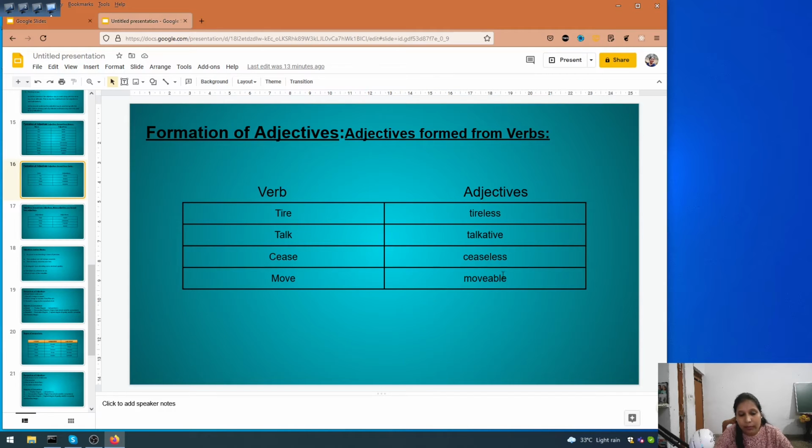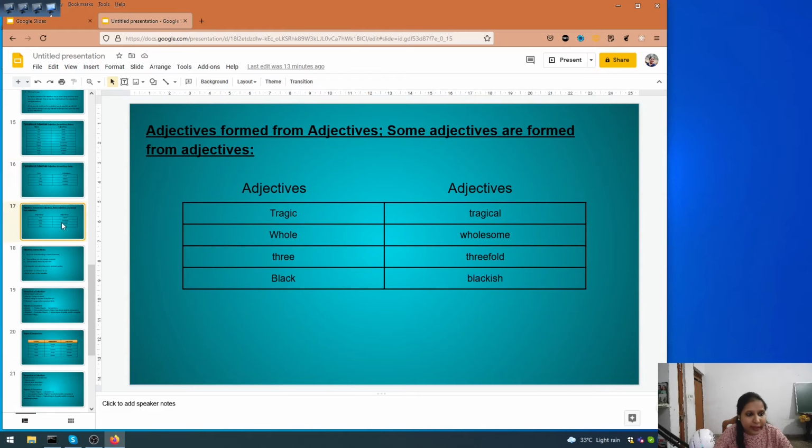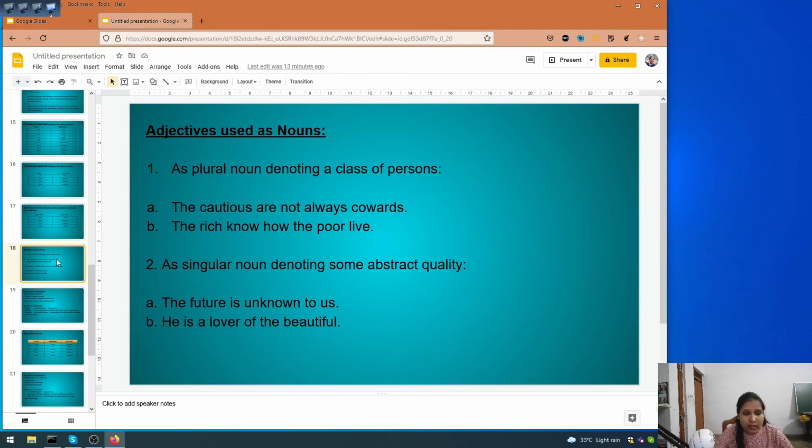So can you see how it has changed? Yes. And then adjectives which are formed from adjectives itself, like tragic, tragical, whole, wholesome, three, threefold, black, blackish. Yes. So next we are going to see some sentences of adjectives used as nouns.